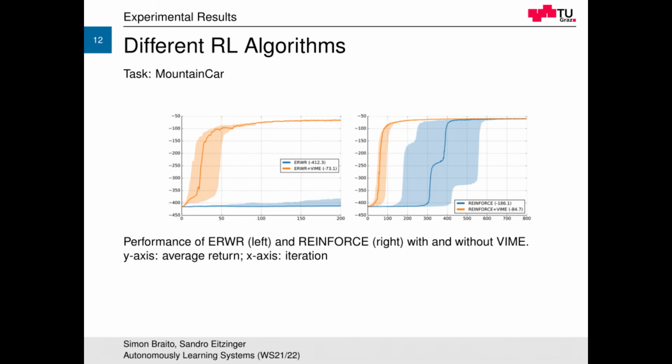Finally, we return back to the mountain car example to compare different reinforcement learning algorithms utilizing VIME. One can clearly see that episodic reward weighted regression is no match in this task for its VIME counterpart, where the baseline barely manages to gain rewards at all. Reinforce, on the other hand, manages to solve the task fairly well. However, Reinforce with VIME again outperforms the baseline in the time it takes to converge and how quickly reward is acquired.